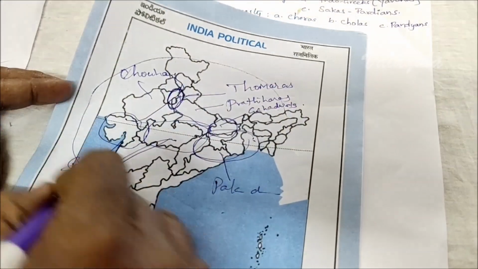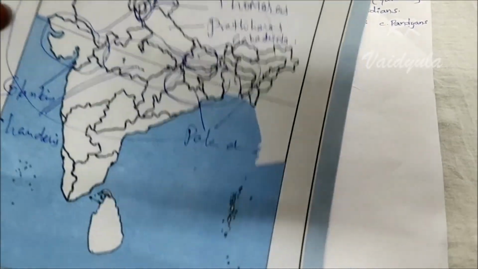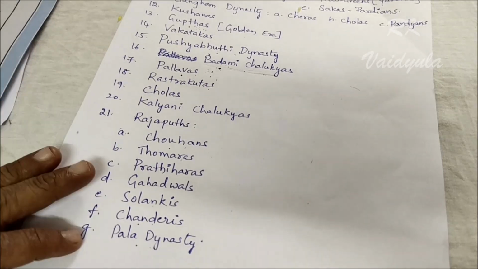So these many Rajputs ruled in various parts of North India.